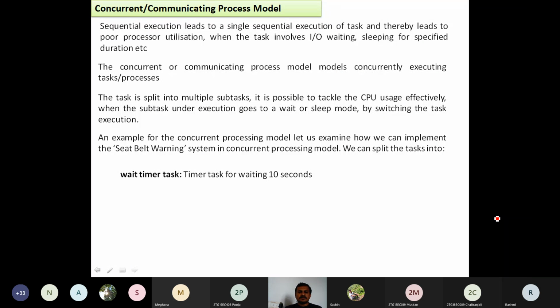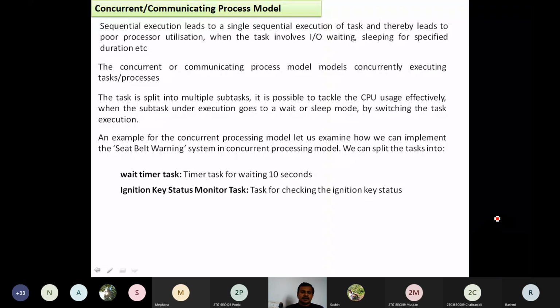So the wait timer task means it is going to wait for 10 seconds. Another one is the ignition key status monitoring task. You can have a question like this: in the previous sequential program, we used some functions which also work for these tasks. That first statement, the wait 10-second function, in the previous example.